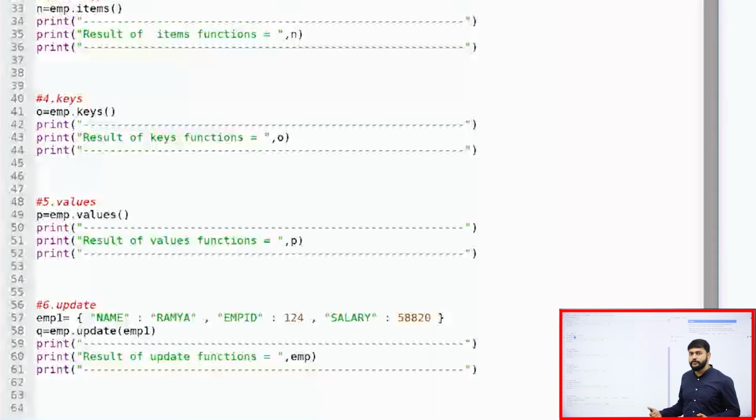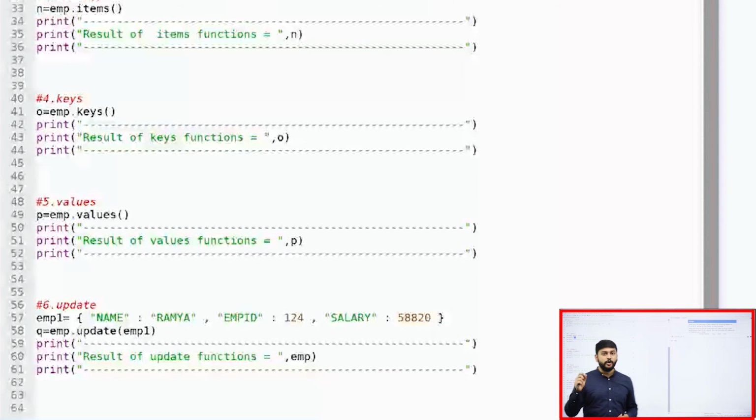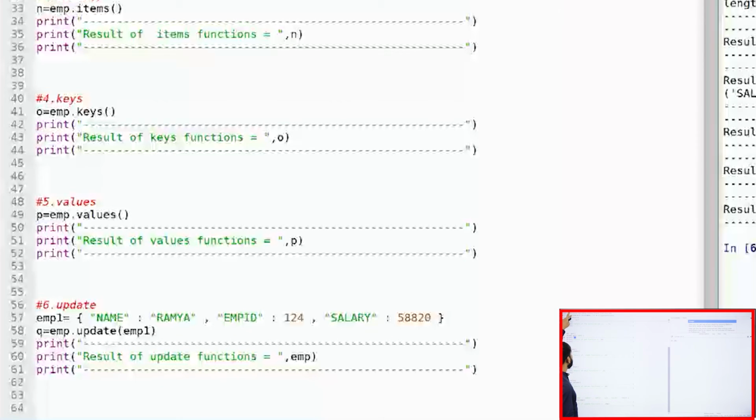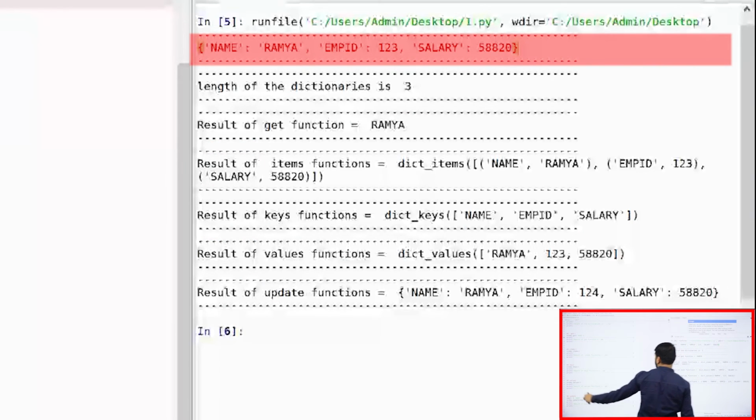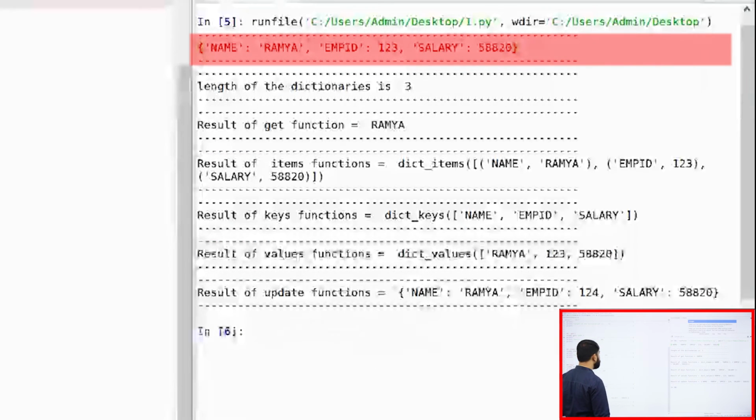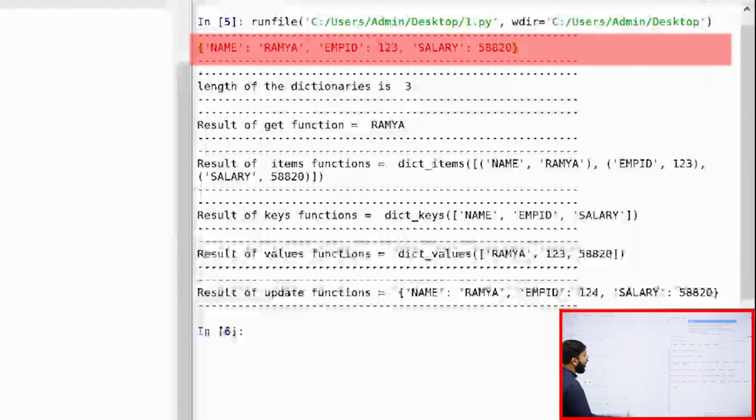I'll just run this program for all of you and let us trace the output. So let's have a quick execution. My dear students, the first output, whatever you're able to see, is the output of the first dictionary. We are trying to print the dictionary value.